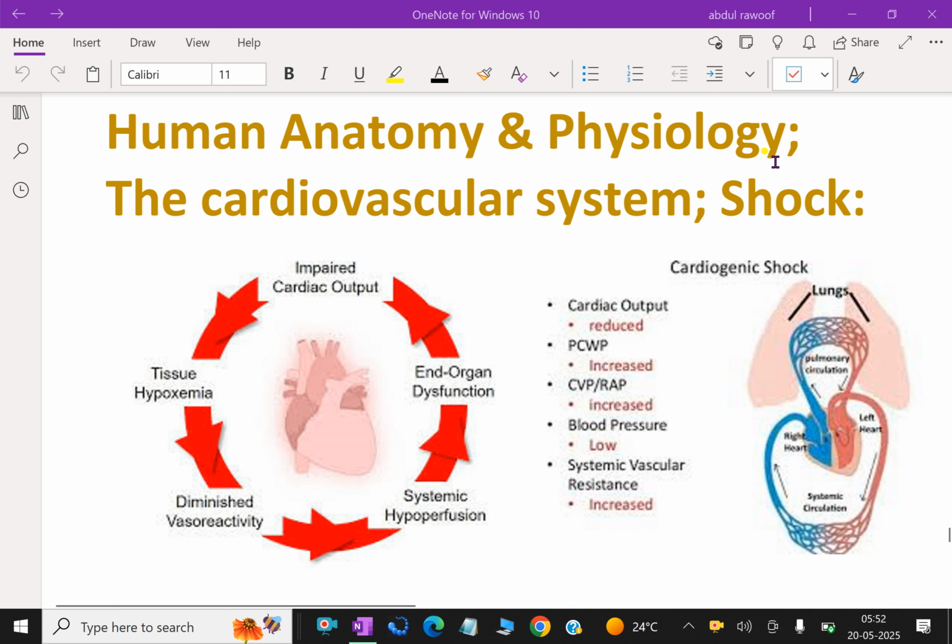Shock, that is a circulatory failure, occurs when the metabolic needs of cells are not being met because of inadequate blood flow. In effect, there is a reduction in circulating blood volume, in blood pressure, and in cardiac output. This causes tissue hypoxia, inadequate supply of nutrients, and the accumulation of waste products. A number of different types of shock are described here.